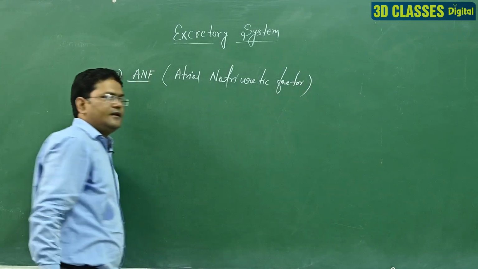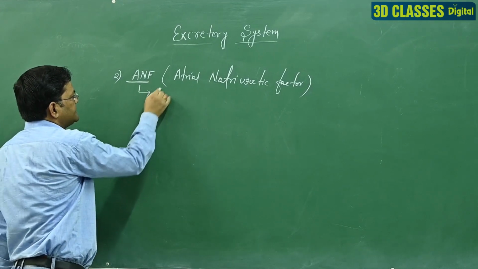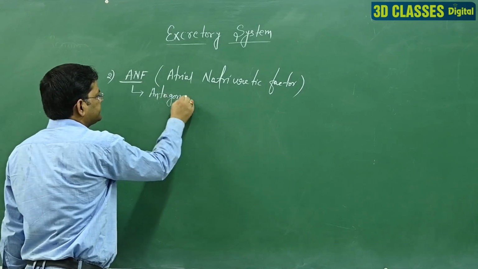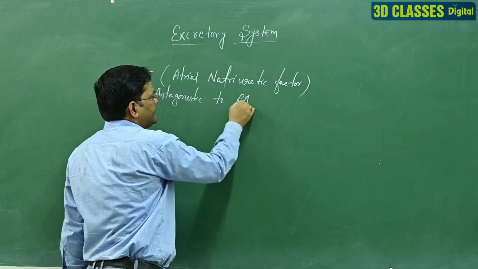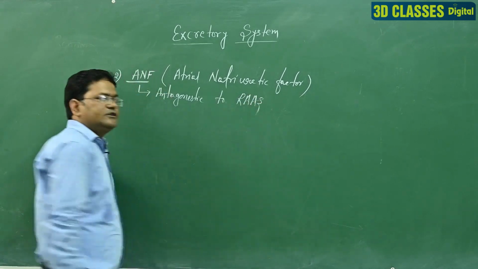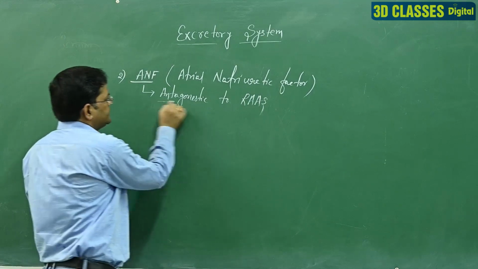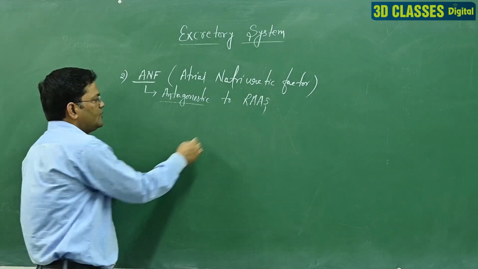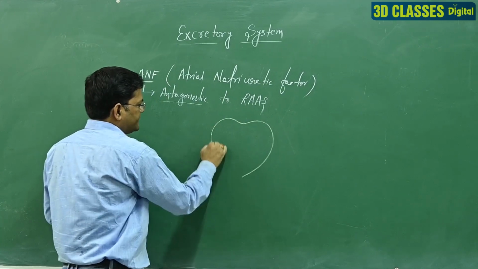ANF is antagonistic to RAS. That means it does just the opposite work in relation to RAS. Antagonistic means opposite work. Students, you know the human heart has 4 complete chambers.